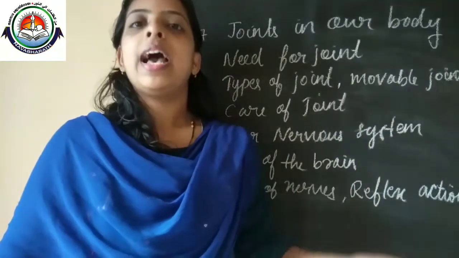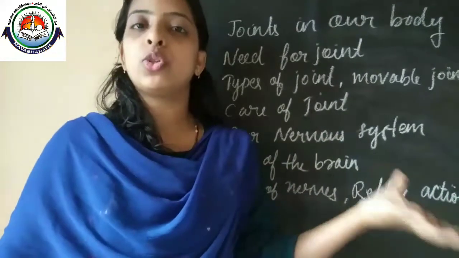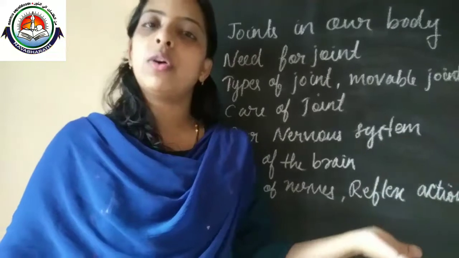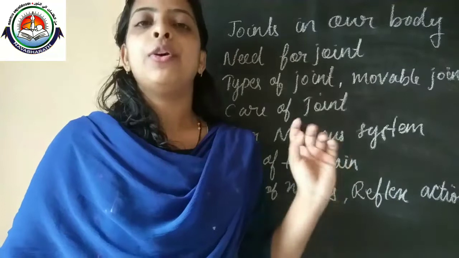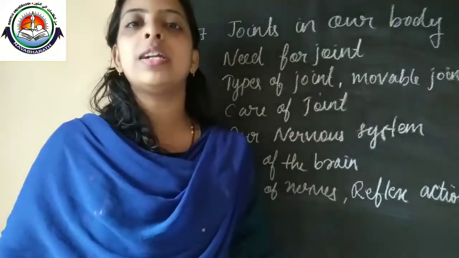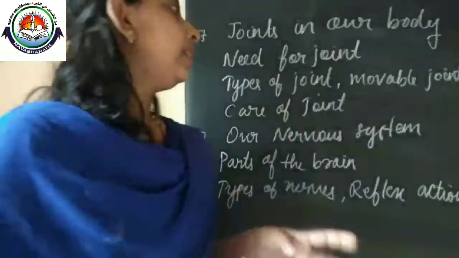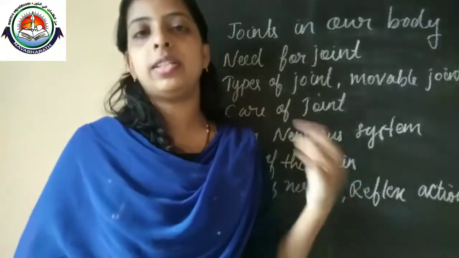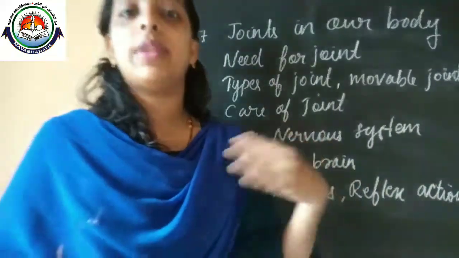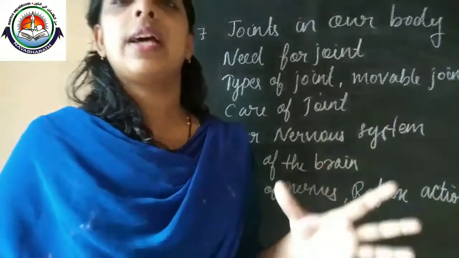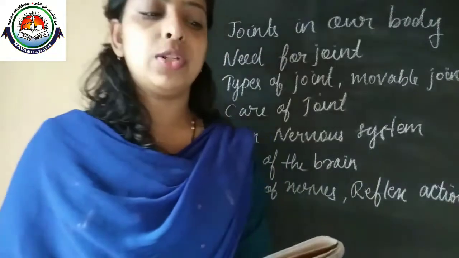Immovable joints do not allow the bones to move, and movable joints allow movement. Immovable joints are, for example, the joints in the skull and the rib cage. Most of the other parts have movable joints.